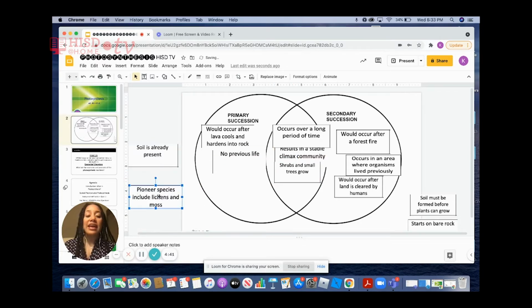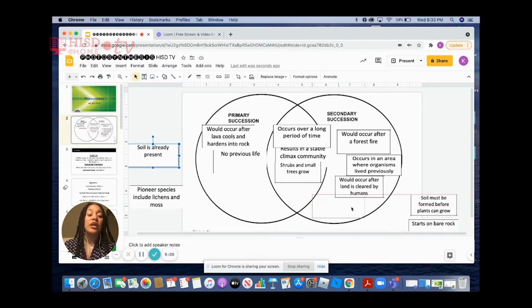All right. So our next one says soil is already present. So out of primary succession, secondary succession, or do they both have soil present? Yes, the answer cannot be primary succession because primary succession occurs on a rock and there isn't any soil there. So this answer has to be secondary succession. It always occurs on soil.